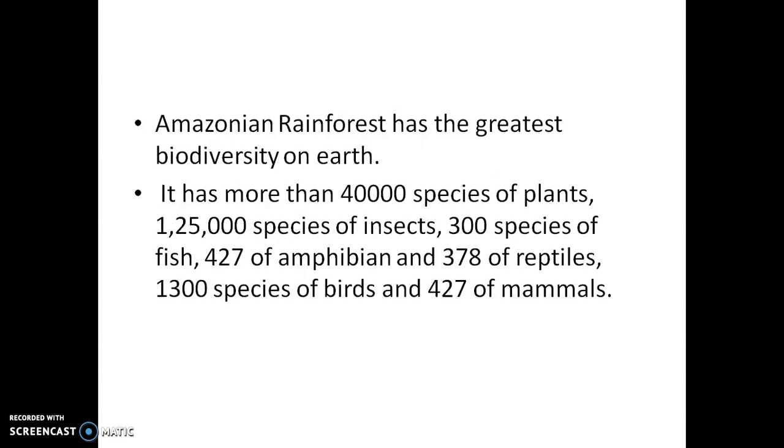The Amazonian rainforest has the greatest biodiversity on earth. It has more than 40,000 species of plants and 125,000 species of insects, 300 species of fish, 427 amphibian species, and 378 of reptiles, and 1,300 species of birds and 427 species of mammals. Okay, so these values no need to study by heart, but if the question is asked by giving a diagram or something, you have to interpret the data.